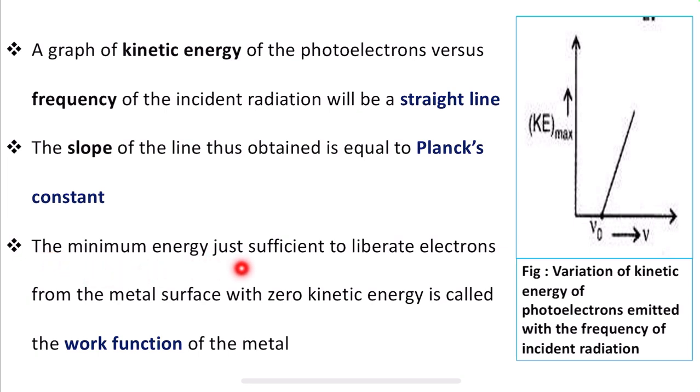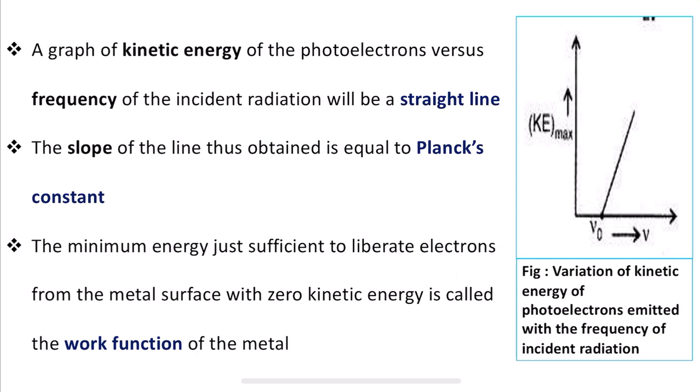The minimum energy just sufficient to liberate electrons from the metal surface with zero kinetic energy is called the work function of the metal. What is meant by work function is that minimum energy, or in other words the minimum energy is nothing but the threshold frequency. How much minimum energy is required or sufficient to liberate electrons from the metal surface with zero kinetic energy.